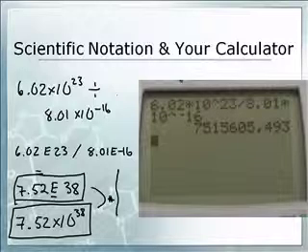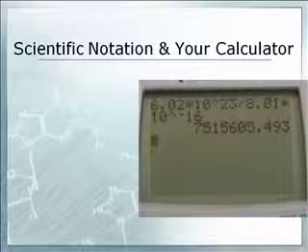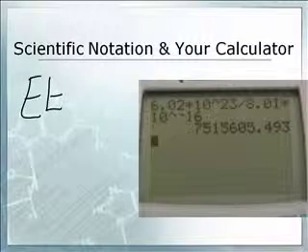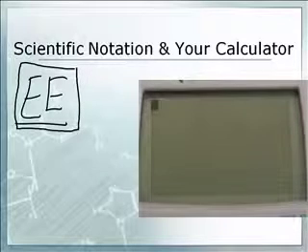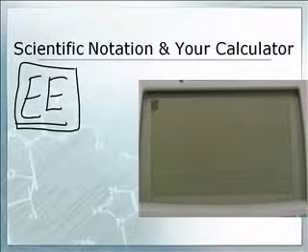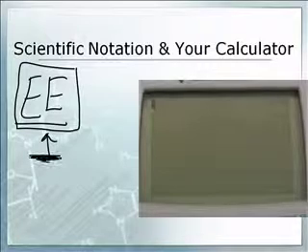I think the moral of the story, guys, is: don't use the 10, use the EE button. Use the E. Now, on the calculator we're working with here, the E is the second function. On some calculators, it's the first function. On the Casio, it just has an EXP, in the bottom row. You just got to find it on your calculator. Ask your teacher. They know where it is.